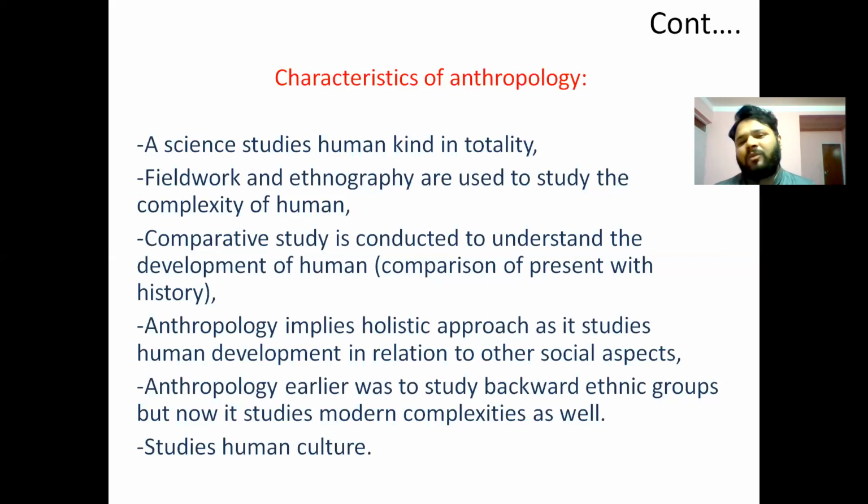I think it's more of a developmental thing, because things are changing day by day. Earlier, anthropology used to talk only about backward ethnic groups, whoever are underprivileged. Anthropology used to talk about the underprivileged population only in previous times, but now it talks about all these happenings in the societies, in each and every group.